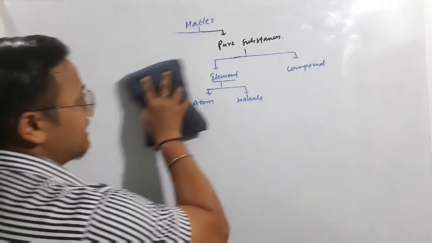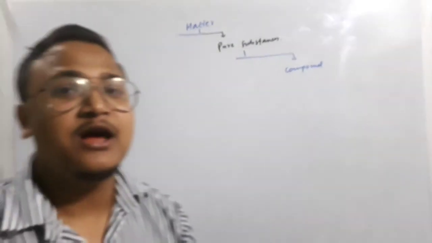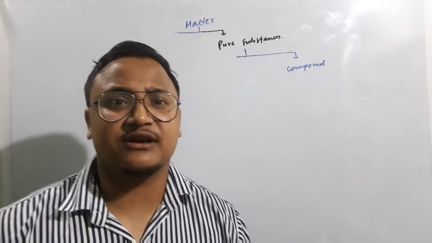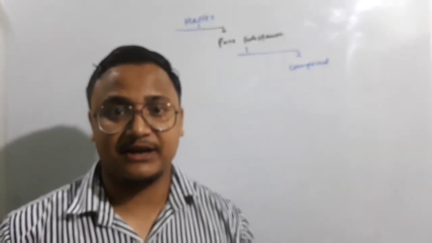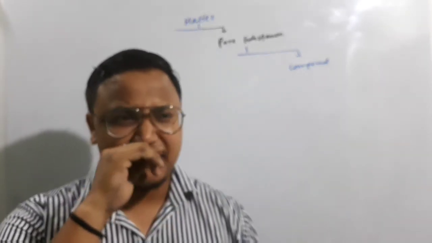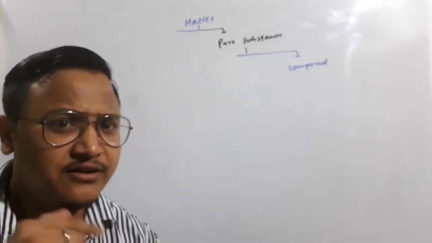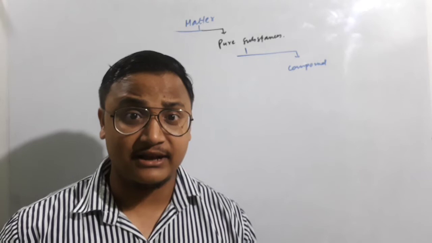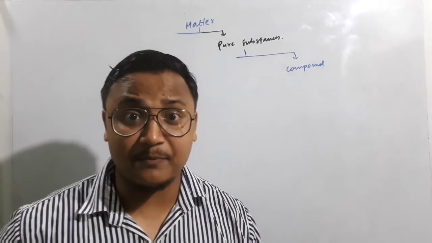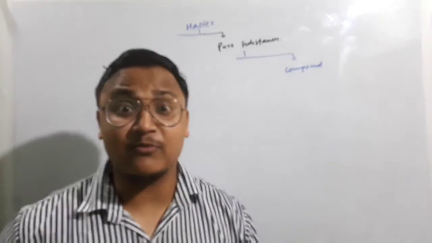Okay guys, now the other one, which is compound. When we talk about a compound, generally it is the combination of different atoms. Then you will ask me, sir, you have already said that different atoms have different properties, so how can a compound be pure? How can a compound have only one type of particle? Let's have a look here.